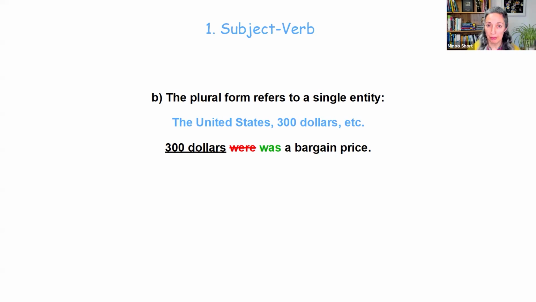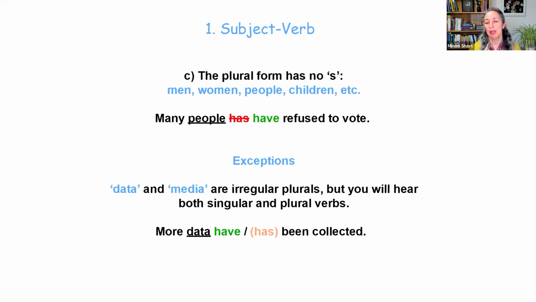Next one, third group in this category, subject, verb mistakes, is when the plural form has no S. Irregular plurals. The four common ones that I often hear mistakes with are men, women, people, children. So people particularly, I think 90% of the time I hear this mistake with people. People has. People is the plural of person, so many people have refused to vote.